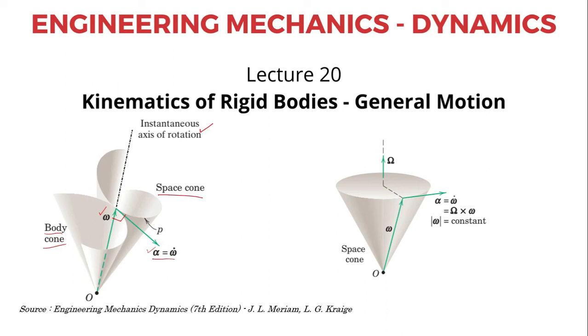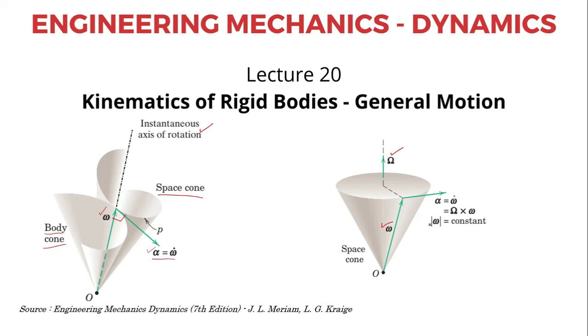Now, in case the angular velocity of the instantaneous axis is not constant, then it can be considered as if the angular velocity vector omega itself rotates around the space cone with an angular velocity capital omega.